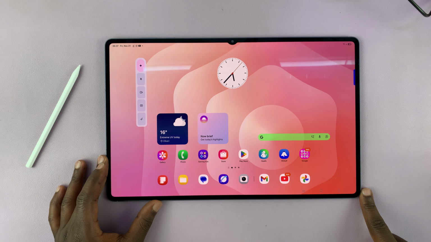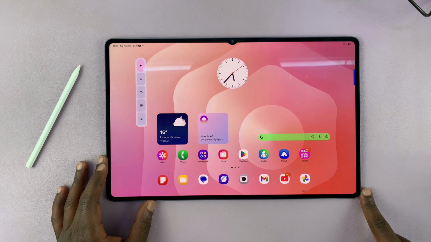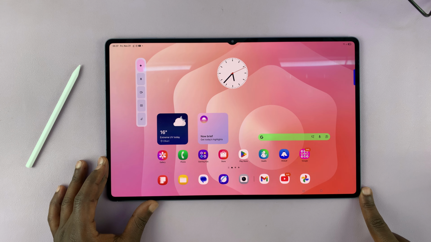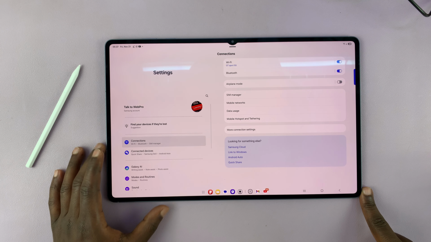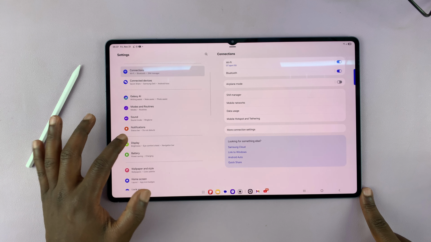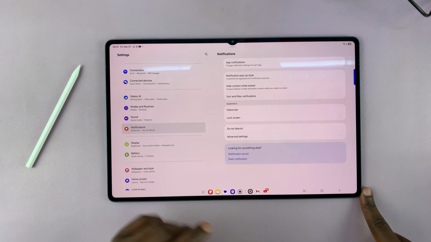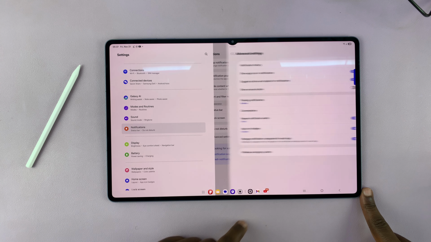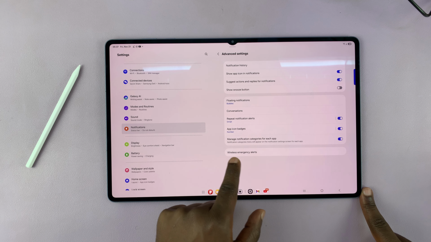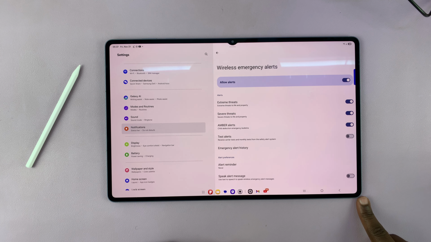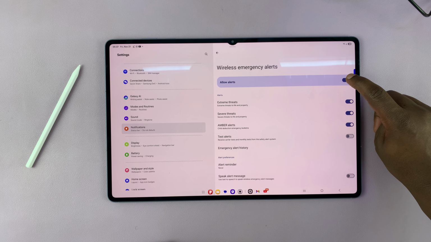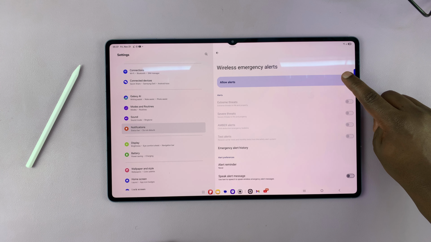So I'm going to show you how to enable or disable emergency alert notifications on your Galaxy Tab S11 Ultra. If you go into settings and then under settings, go to notifications, tap on that, and then go to advanced settings, tap on that, you will see wireless emergency alerts. So tap on that, and then you can see the option to disable or enable.